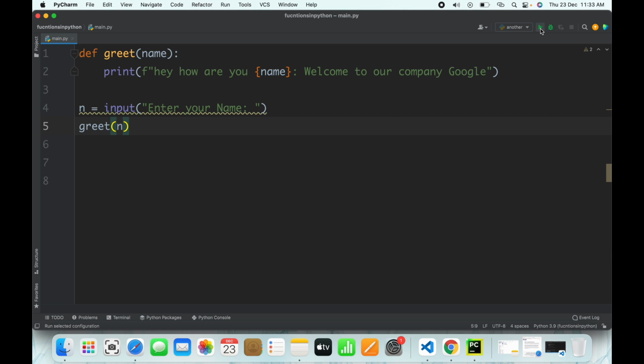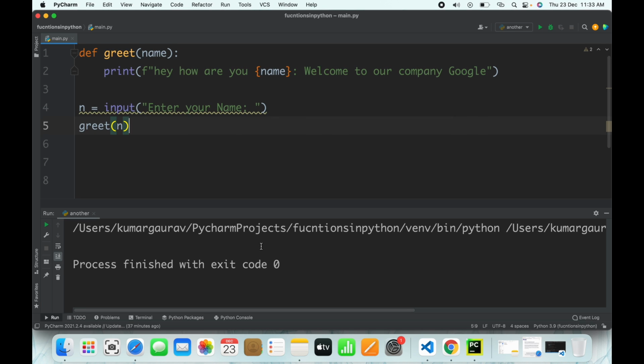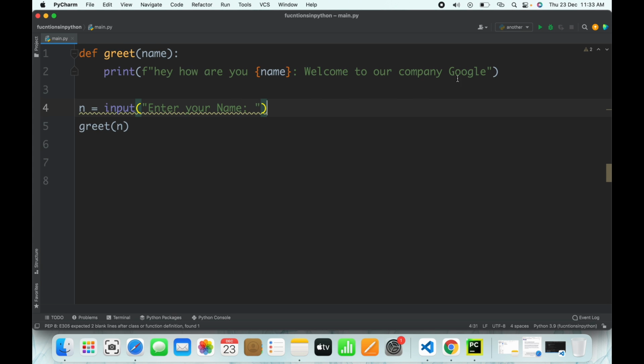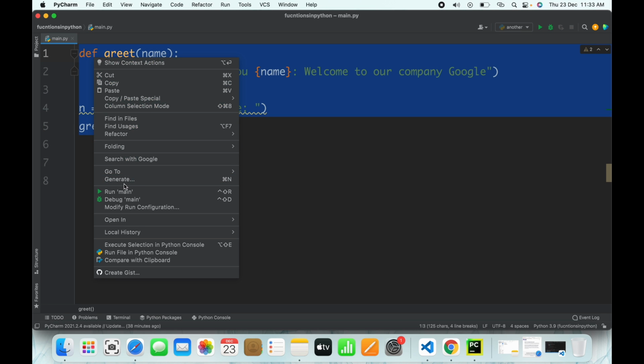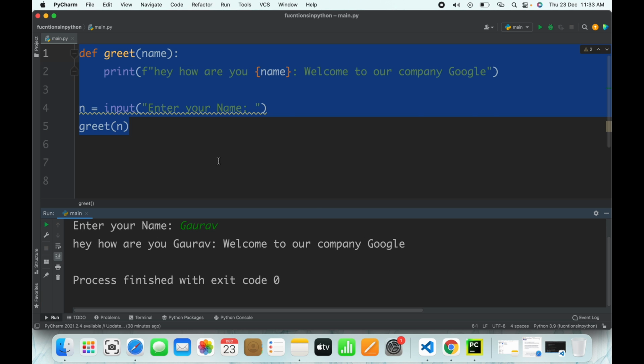So now if I run this function, you see, process finished with exit code 0. n equals to input, enter your name, and greet(n). I think this is another file which is running, so I'll just run this file, run main. Enter your name. When you enter your name, let's say you write Gaurav. Hey, how are you, Gaurav? Welcome to our company Google. Now this is a very simple function which we had seen.